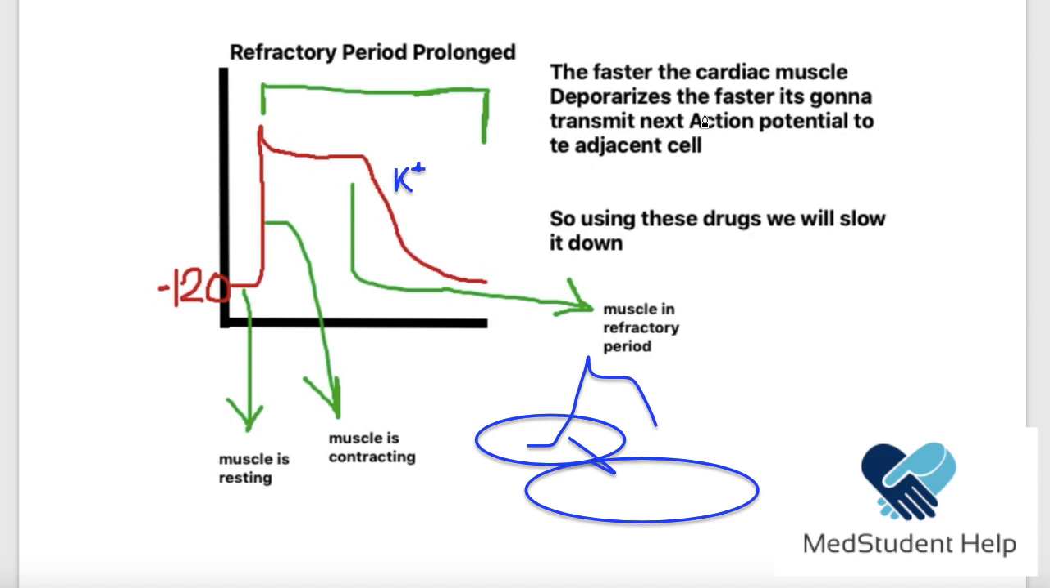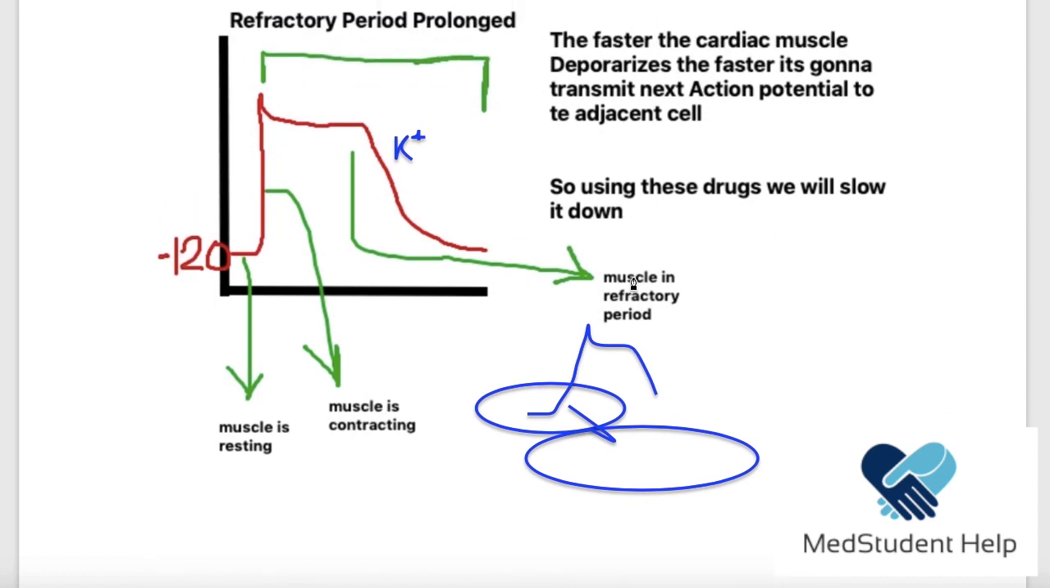So let's reverse the sentence. The slower the cardiac muscle depolarizes, which means that the upstroke phase was like this because we blocked some sodium channels, then the slower it is going to transmit the next action potential to the adjacent cell. And that's how we're going to manage to prevent arrhythmias in these patients using such drugs. So using these drugs is going to slow the heart rate down. Okay, so that's the point here.